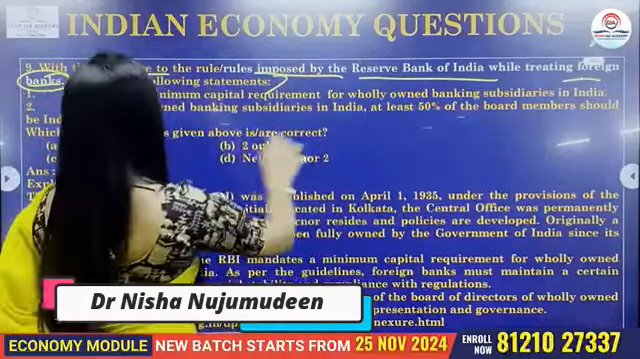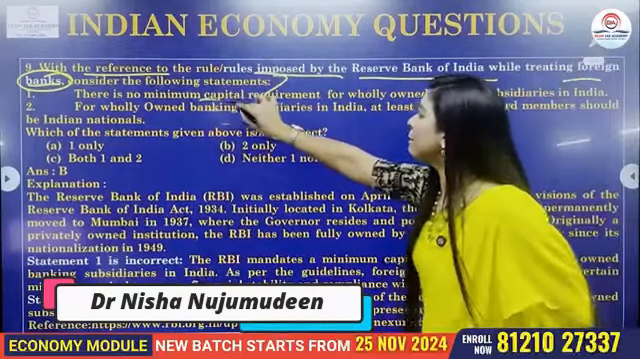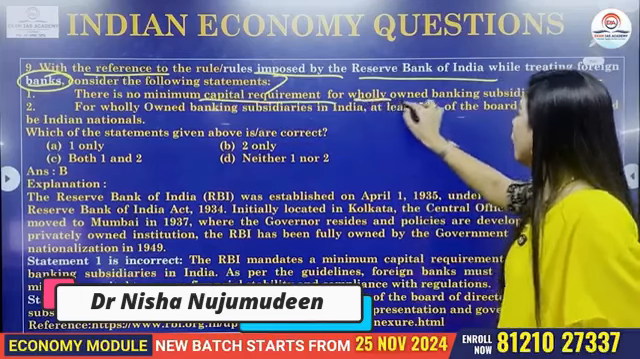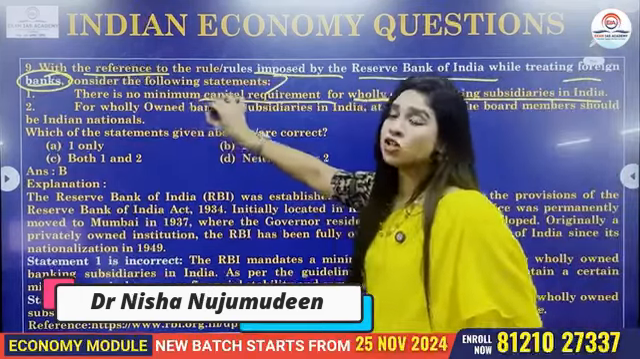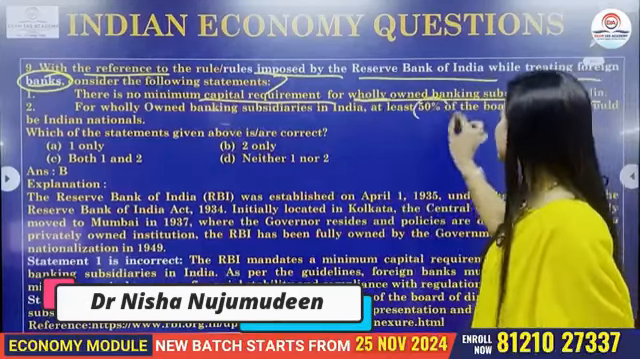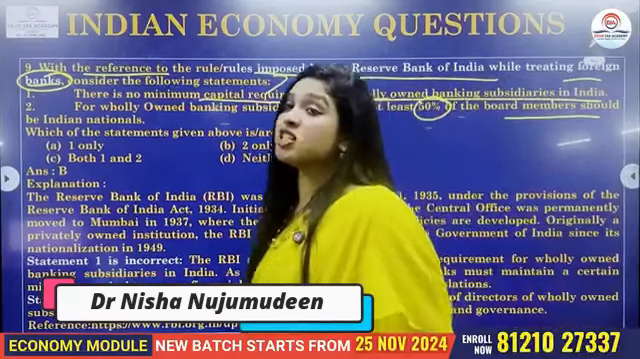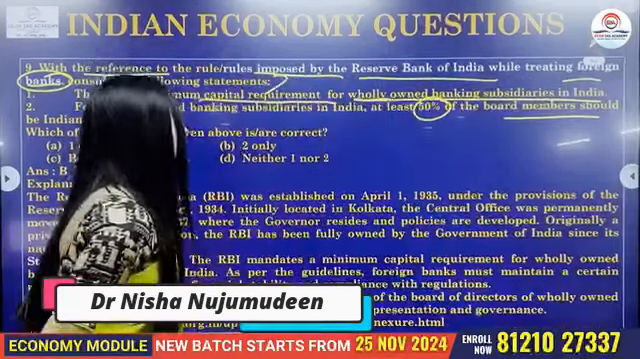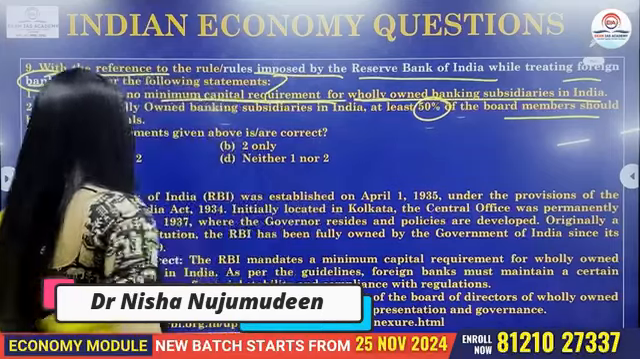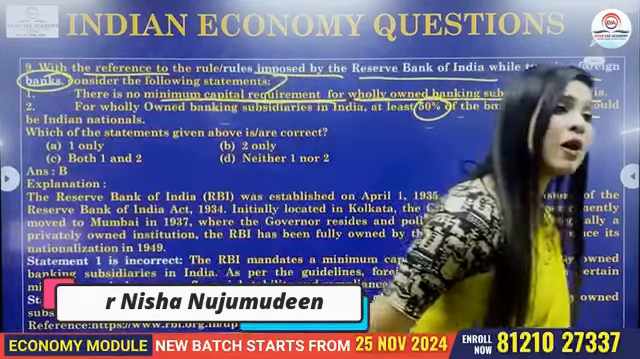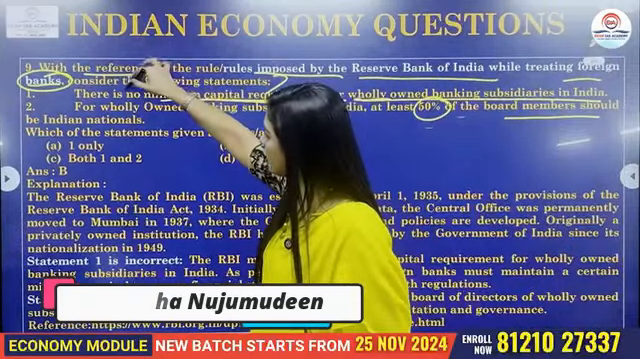Take care. The first statement: there is no minimum limit or minimum capital requirement for wholly owned banking subsidiaries in India. Second, for wholly owned banking subsidiaries in India, at least 50% of the board members should be Indian nationals. So this question is with regard to what? The foreign banks. And we all know that there is what? A minimum capital requirement. How can we say that there is no minimum capital requirement? It doesn't make sense, right? And now this keyword, no.